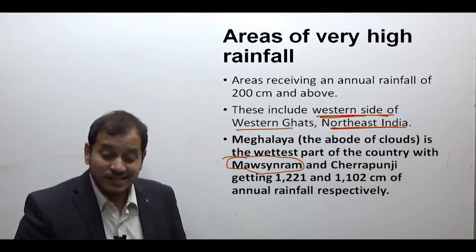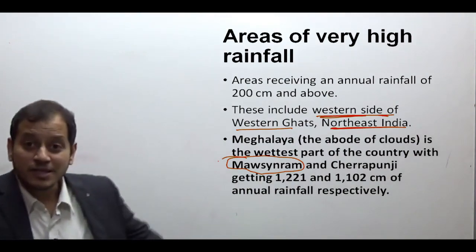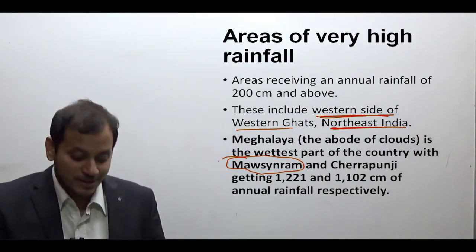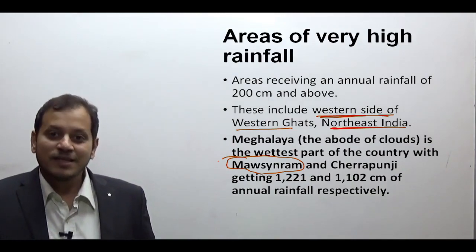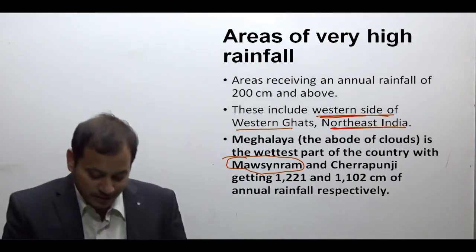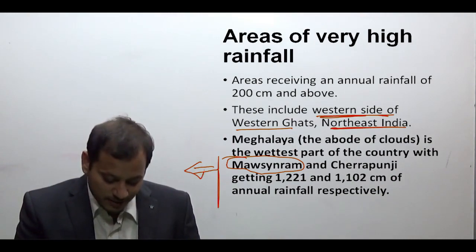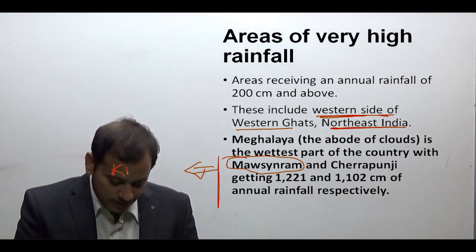Now, which hills, again repeat with me, which hills? Garo hills, Khasi hills, Jaintia hills. These are how the map based questions are. These are below the Khasi hill region.